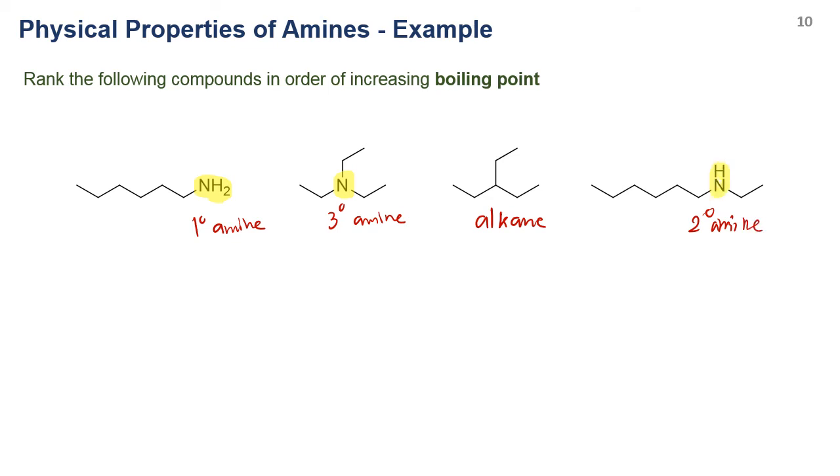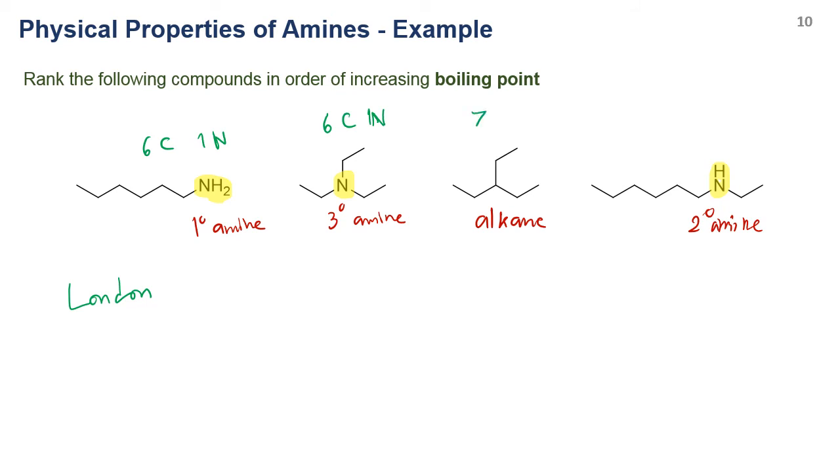Before you compare other interactions, you need to compare the London interaction first by comparing the molecular weight of these molecules. If you look at these molecules, they all have 1, 2, 3, 4, 5, 6 carbons and 1 nitrogen, right? This one also has 6 carbons and 1 nitrogen.